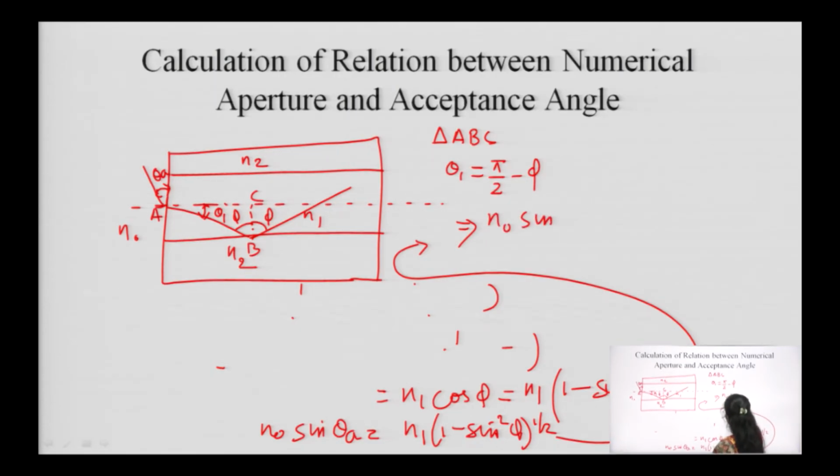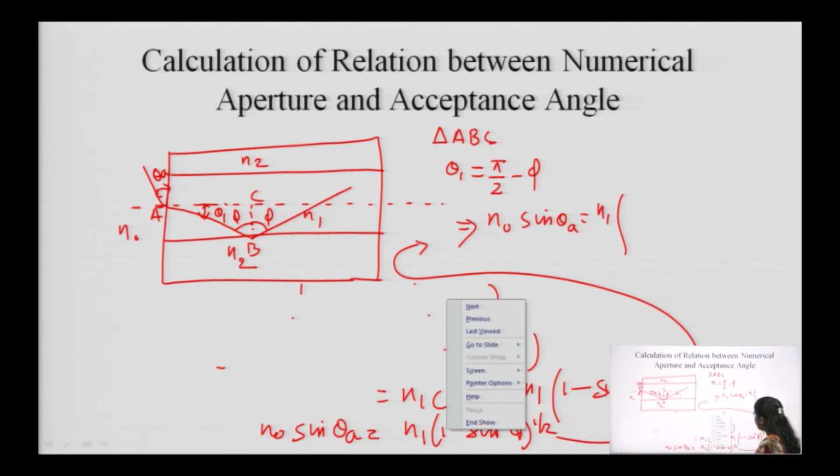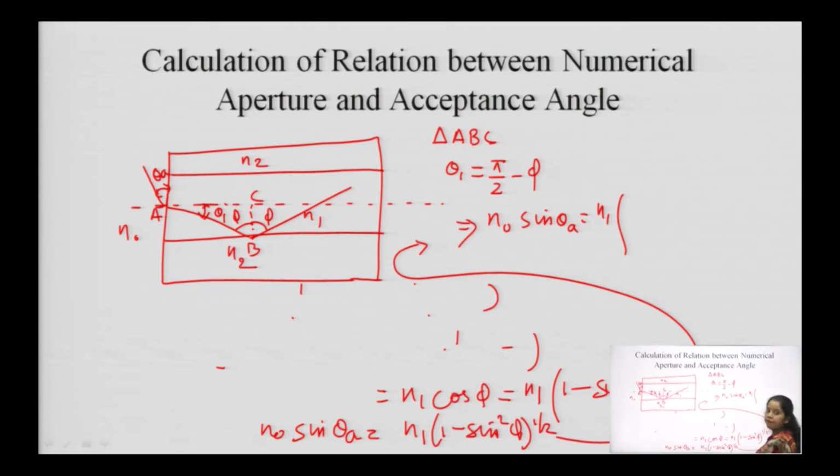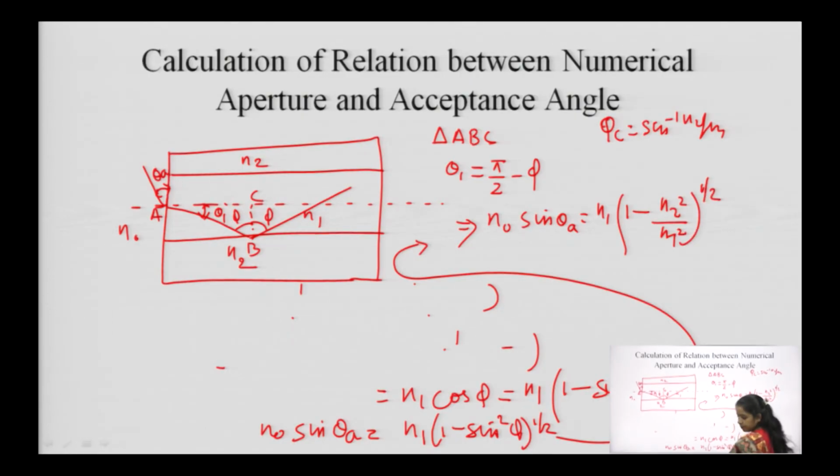N1 sin theta A. In the limiting case, this sin phi should be equal to the critical angle, and this is equal to 1 minus, already the critical angle is what? Phi c is equal to sin inverse N2 by N1. So, we can write here N2 square by N1 square to the power half.